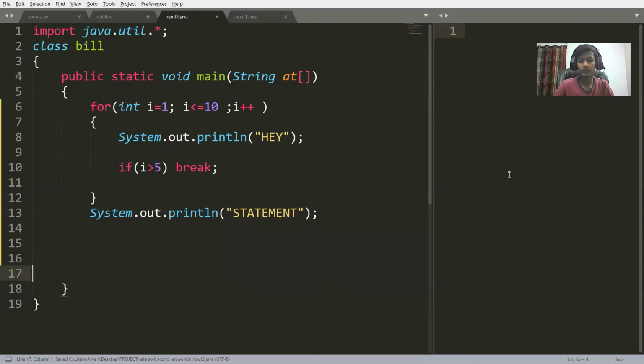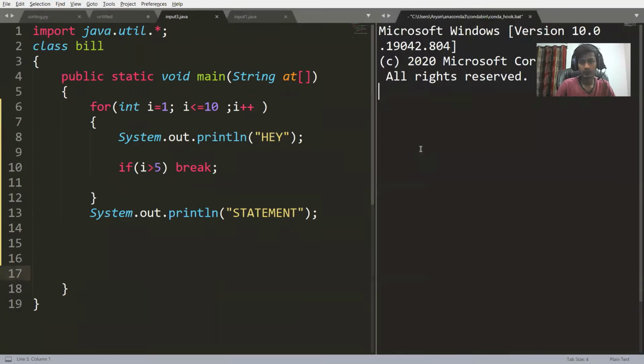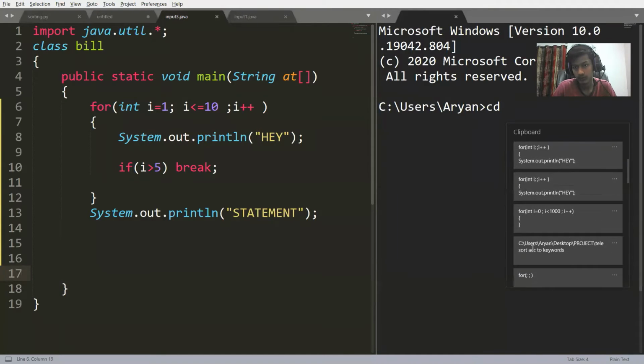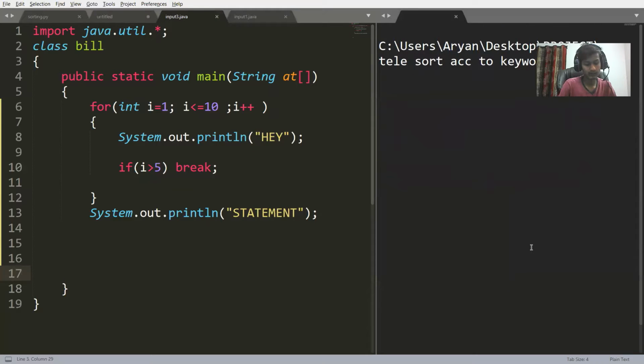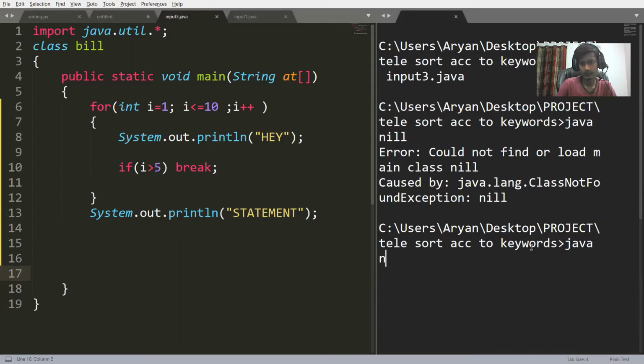Now what will happen? Let's execute this. cd, cls, javac Input3.java, then java Bill.